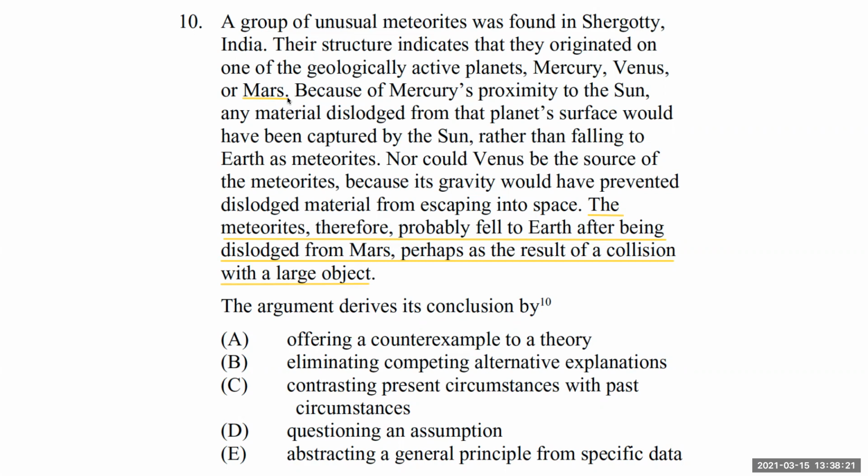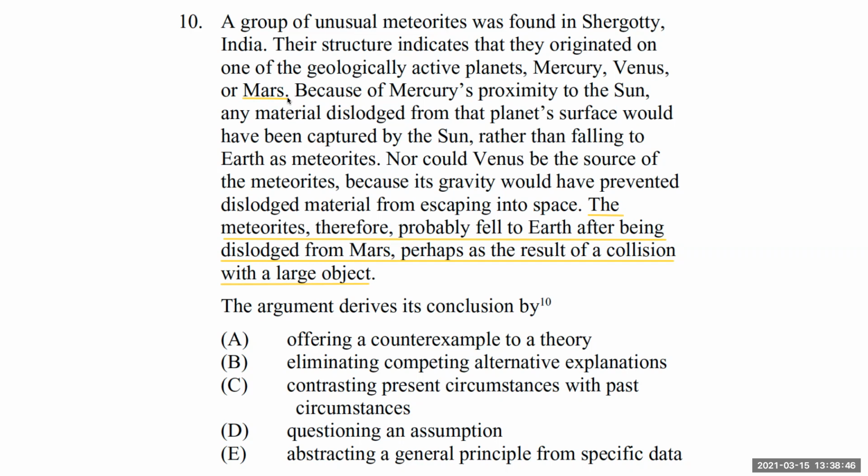They say Venus couldn't be the source because gravity would have prevented the dislodged material, those meteorites, from escaping into space. So it's not Mercury because it would have gotten sucked into the sun. It's not Venus because even if it had dislodged meteorites, it would still be stuck somewhere in their atmosphere, I suppose. It wouldn't go into space as a whole. So the only other alternative would be Mars.